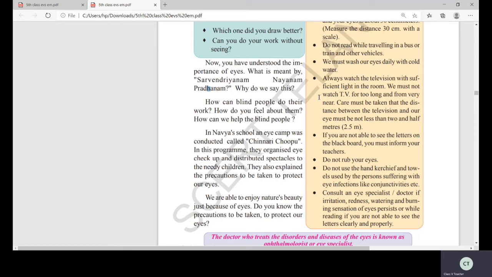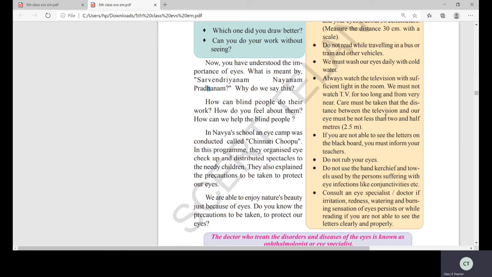We can say eye specialist, nothing wrong in that. But here we can call him an ophthalmologist. Please look at this pink color sentence, children. The doctor who treats the disorders and the diseases of the eyes is known as an ophthalmologist or eye specialist. What we'll call him? Ophthalmologist.